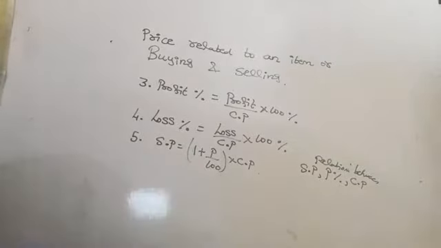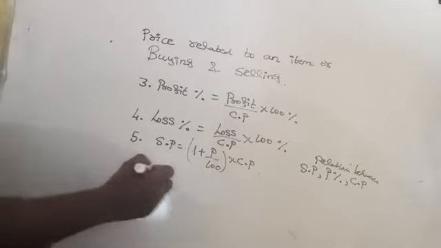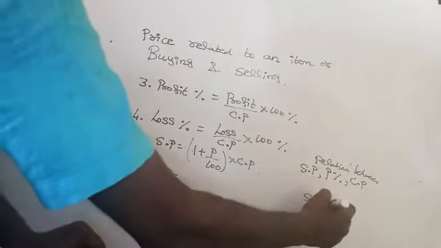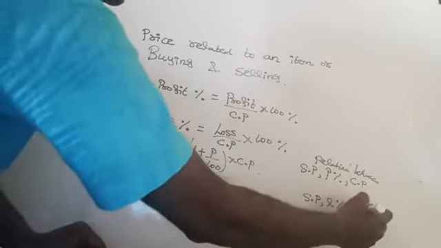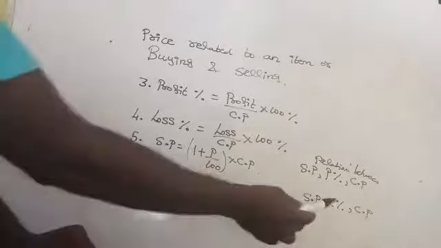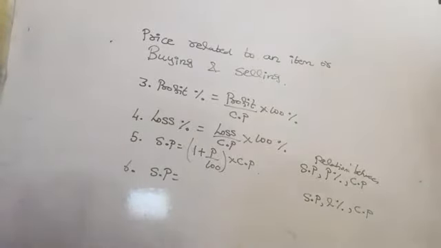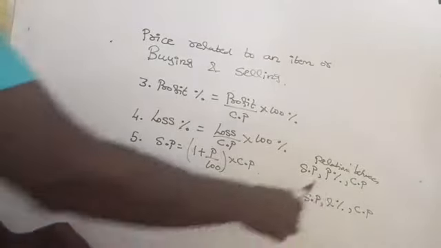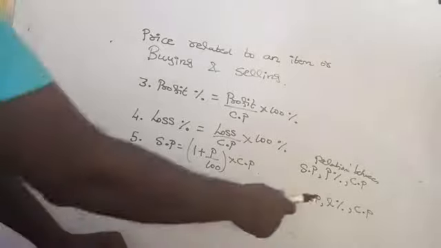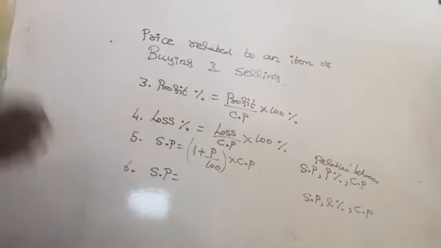And then one more thing, the relation between selling price, loss percentage and cost price. The relation is nothing but this: if any two of these three values are given, we can find the third unknown. If selling price and loss percentage are given, you can find the cost price.